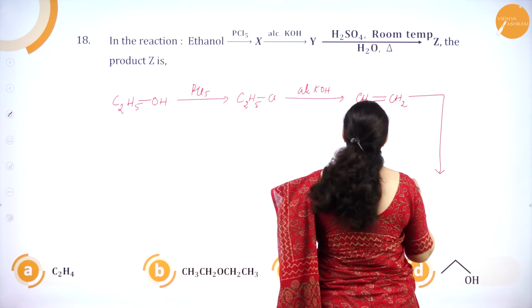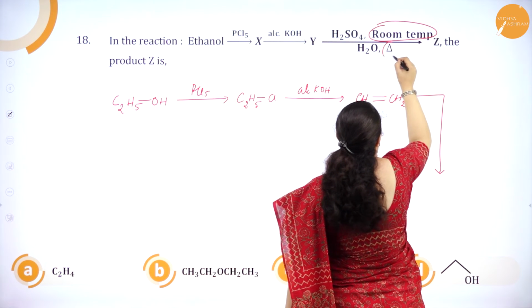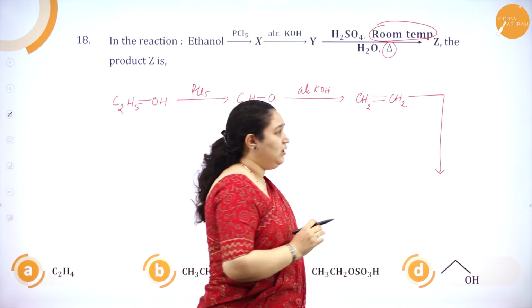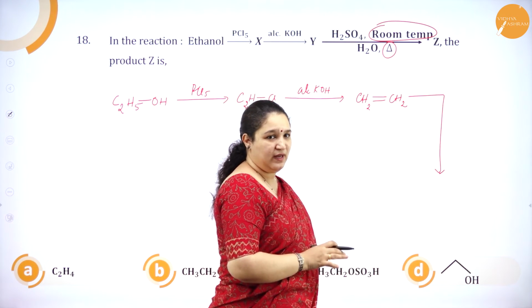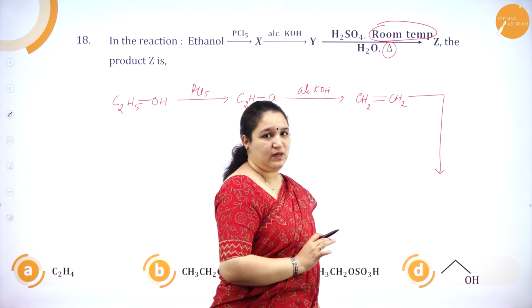Now next one you see, they've given H2SO4, room temperature and also heated. So here lies the issue. Acid with water is acid hydrolysis, correct? Acid hydrolysis of ethene will give alcohol only, we know that.